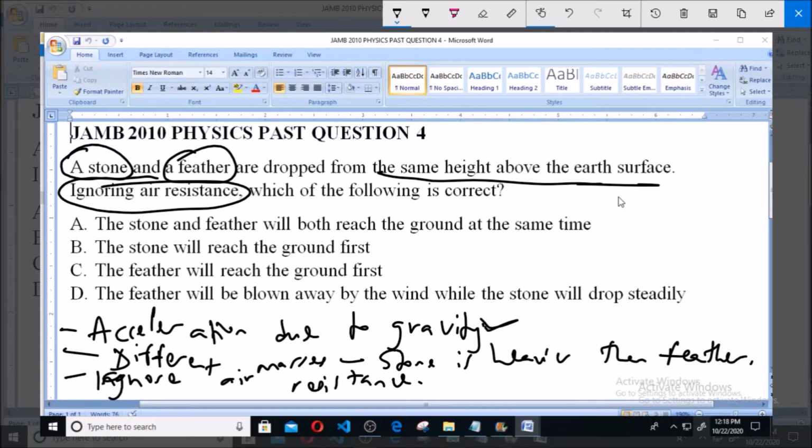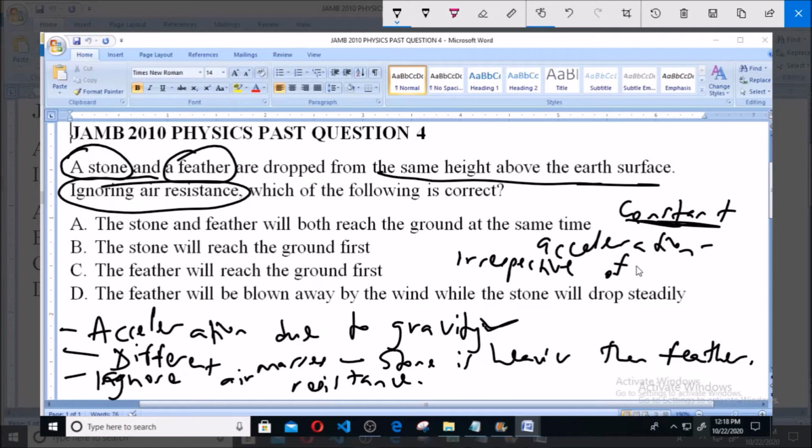Basically, acceleration due to gravity is constant, in the sense that every object you drop above the Earth's surface will fall at a downward acceleration that is constant, irrespective of the object. So it is constant irrespective of the mass of the object.